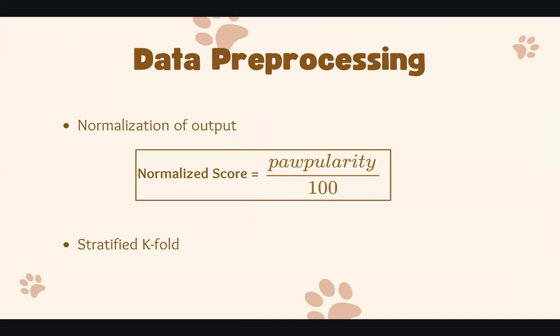Next is our data pre-processing. The popularity scores in the original dataset range from 0 to 100. We normalize these scores to the range of 0 to 1 by dividing each score by 100. This stabilizes the training process and ensures consistent output ranges, and this also improves the gradient flow during backpropagation. We also use stratified K-fold, and this method ensures that each fold has a similar distribution of popularity scores, mitigating the risk of overfitting to specific data subsets.